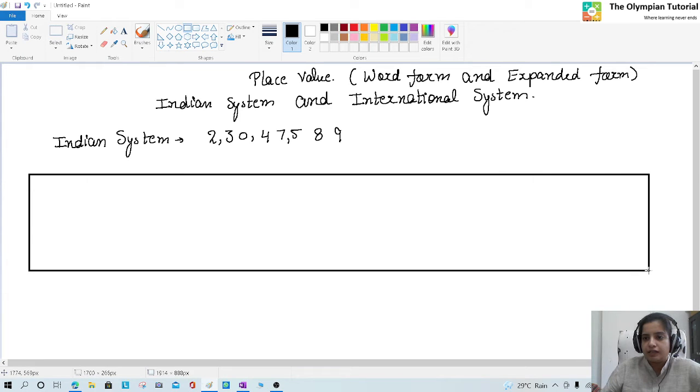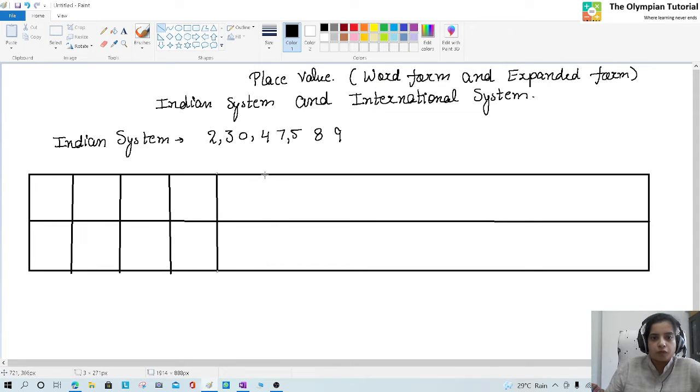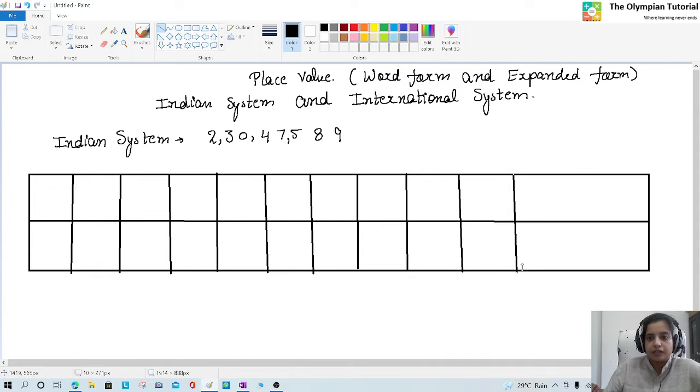What will happen in Indian system? Wait, I will tell you. In Indian system, what is the place value chart? 1, 2, 3, 4, 5, 6, 7, 8, 9, 10, 11. Actually, I am making just columns.